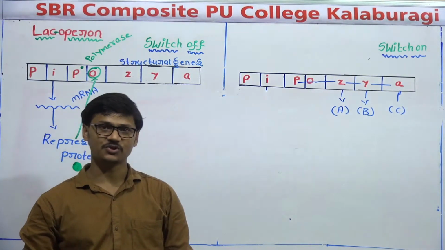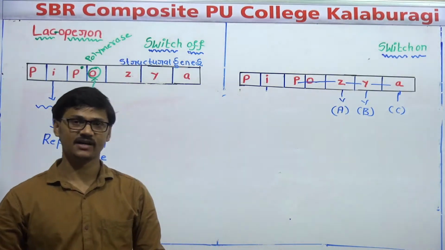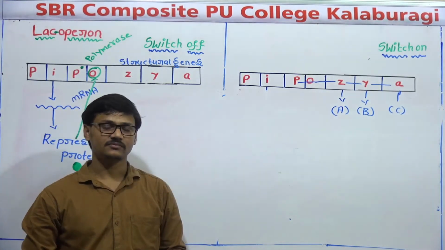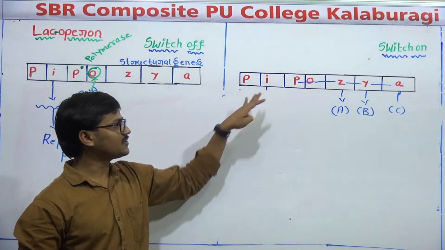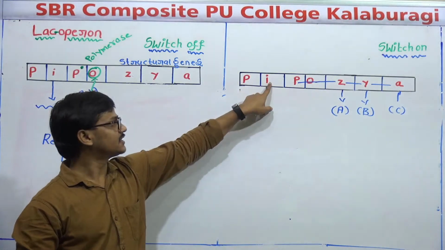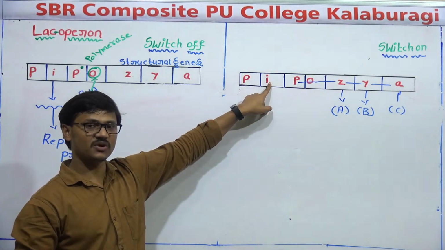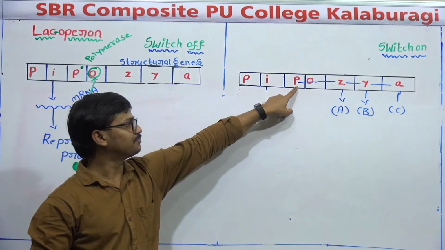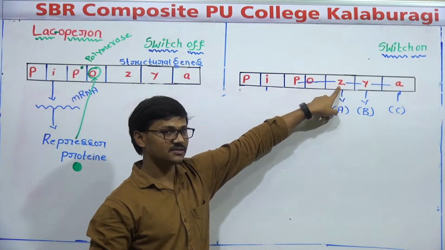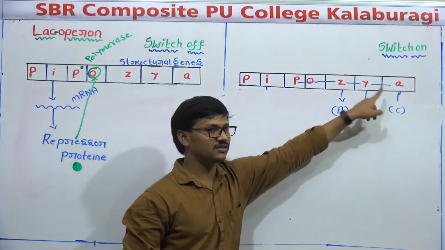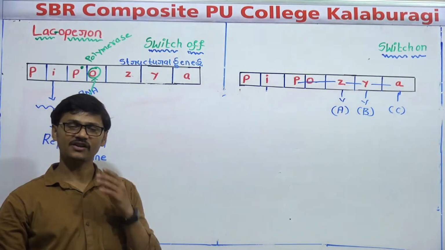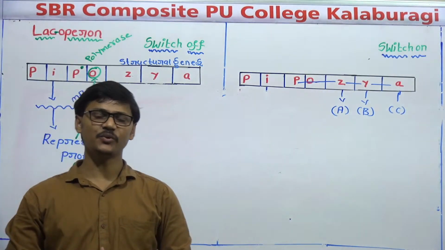Another way of asking a question is, recently in Karnataka CET they also asked one question. Just look at this diagram. This Lac-operon is having many regions: promoter region, regulatory gene, or it is also called the inhibitory gene, promoter again, operator, lac Z gene, Y gene, A gene. Out of all these genes, can you identify the gene which is the constitutive gene?